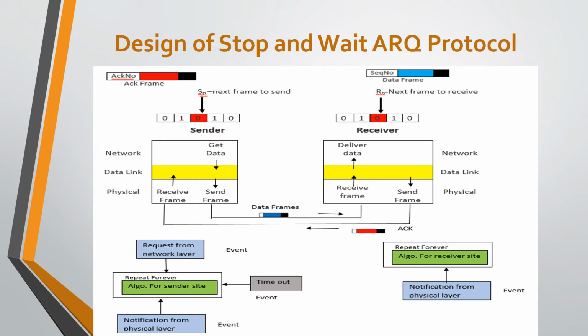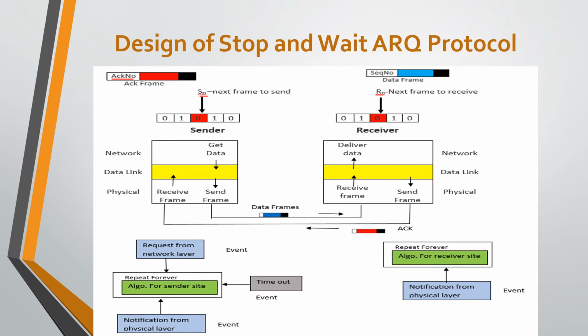The value of Sn depends on modulo 2 arithmetic, meaning 0 and 1 only. The receiver also has a control variable, Rn, which indicates the next frame expected to receive, that is, it holds the number of the next frame expected from the sender.